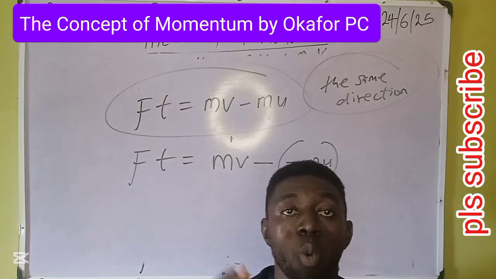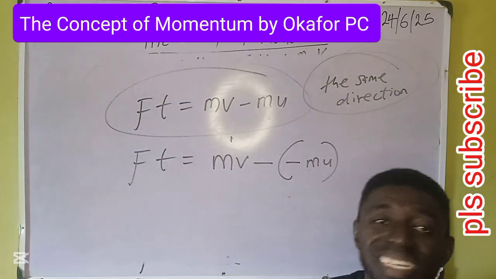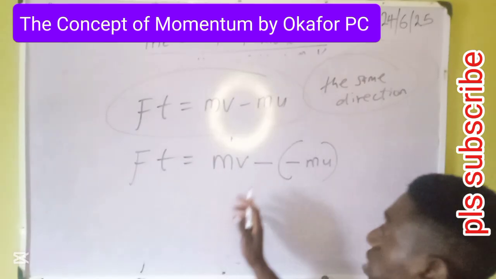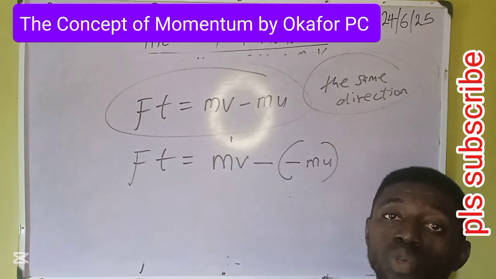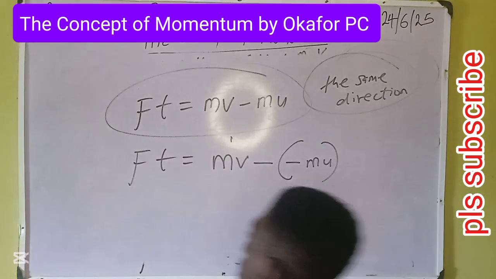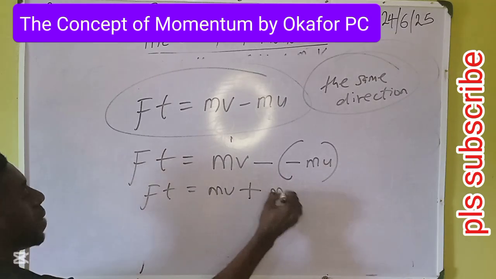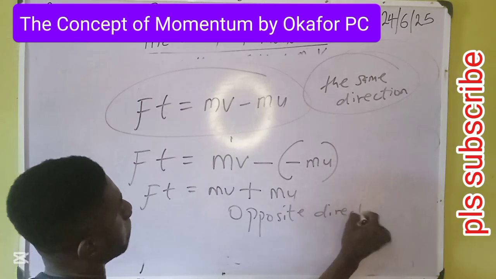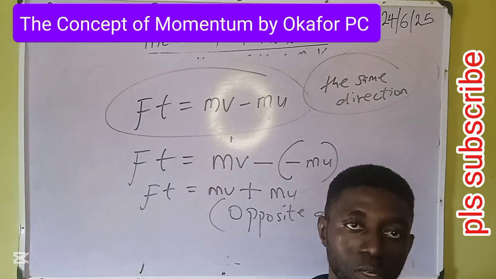But if a bullet hits the wall and bounces back, please use this formula. The second minus indicates that it changed direction. The bullet hits the wall and the wall bounces the bullet back. We use this formula: Ft equal to mv, minus again to indicate bouncing back in the opposite direction than before, the initial momentum, mu. Therefore, this one can also be put this way: Ft is equal to mv minus times minus plus mu. This is opposite direction. Please take notes.